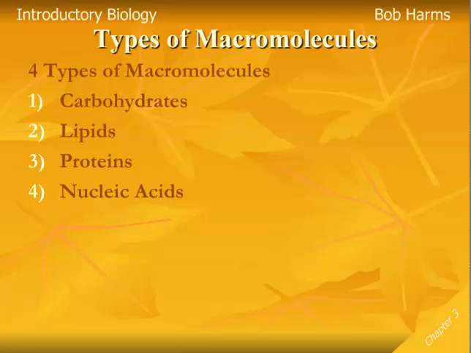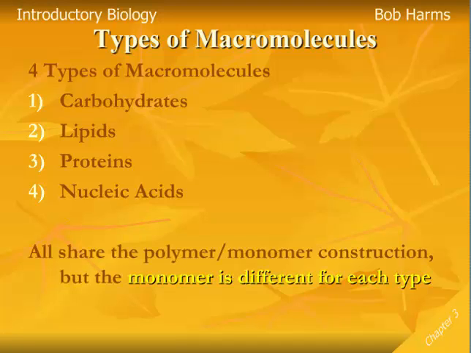Of course, carbohydrates chemically are very different than a fat or a protein or a nucleic acid, and the reason for those differences are the monomers, that each of these different types of macromolecules have a different monomer, a different chemical building block. And so as we connect these monomers together in a sugar, for example, that's going to give that sugar very different chemical properties than by connecting different monomers together as your cells make proteins. And so we're just going to take a quick look at our different macromolecules, a little bit about the structure, what the monomer might be, but more importantly, what sort of function do we see or what sort of role do they play in cells of living organisms.